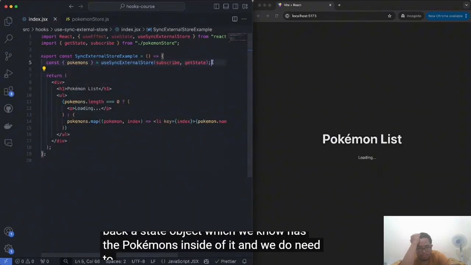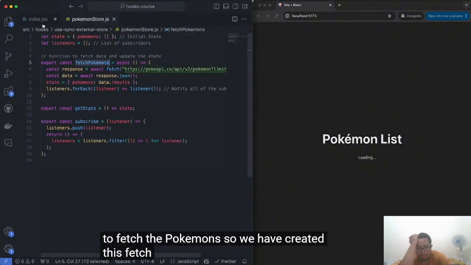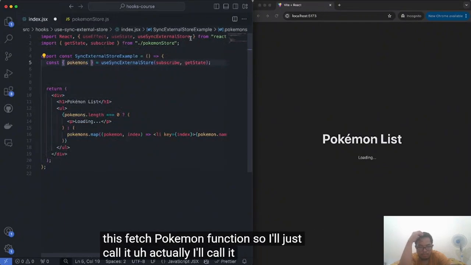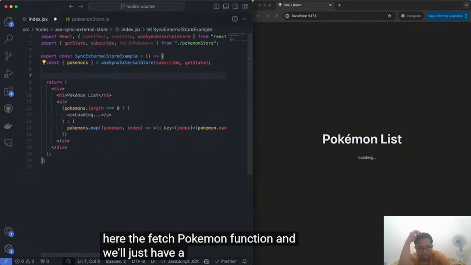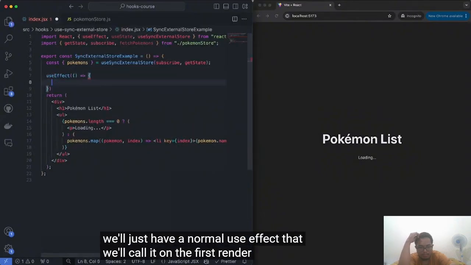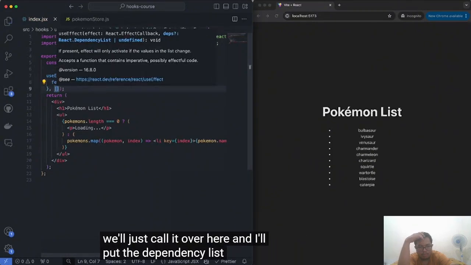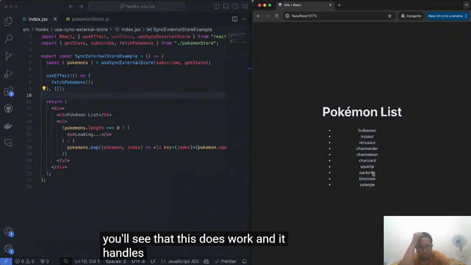And we do need to fetch the Pokemons. So we have created this fetchPokemons function. I'll call it over here, and we'll just have a normal useEffect that calls it on the first render. So we'll call it over here, and I'll put the dependency list as empty. And you'll see that this does work and it handles everything for us.